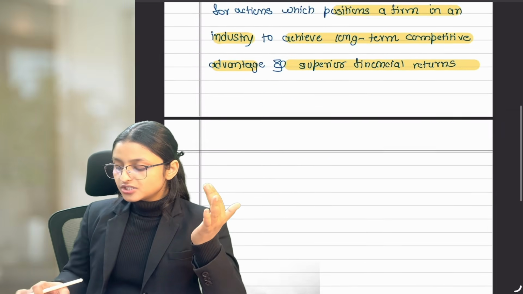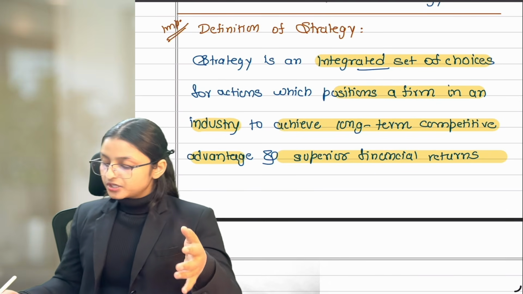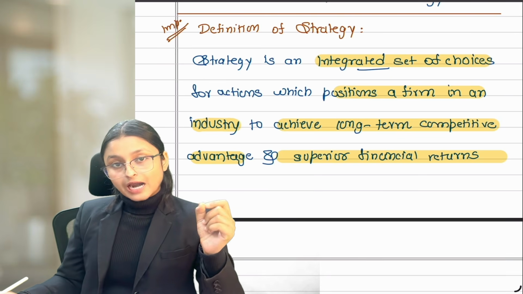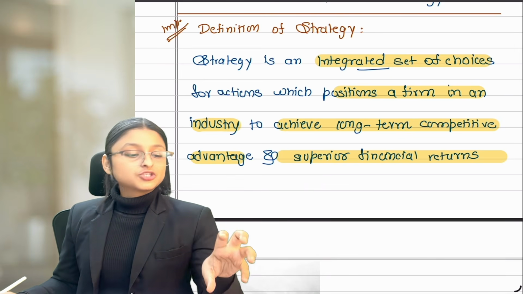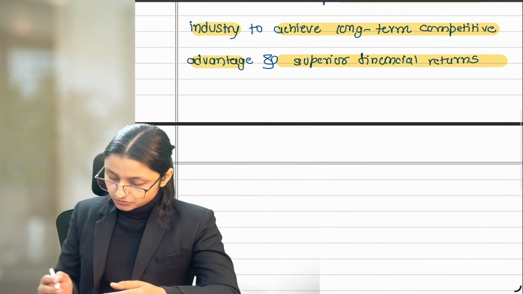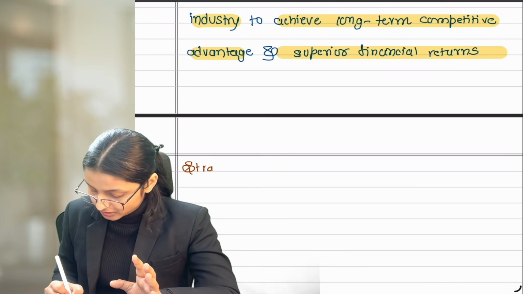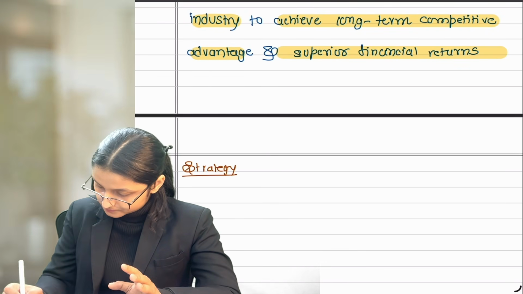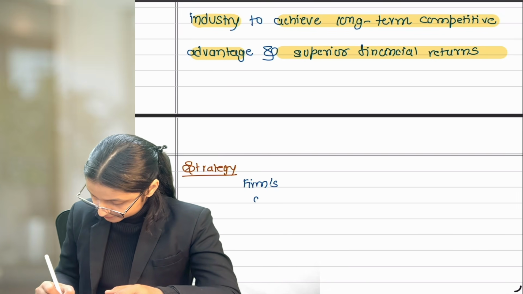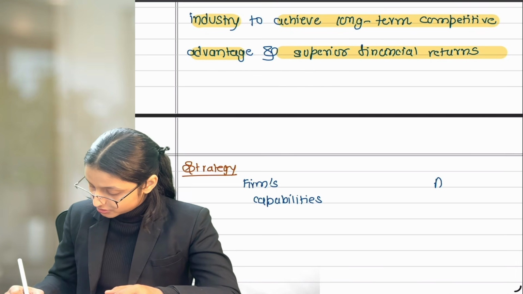Now why is this strategy made? How does strategy help us achieve superior financial return or long-term competitive advantage? So strategy helps us match our firm's capability with the available opportunities. So write it down. I'll explain what this means. Just write it down for now. Strategy matches firm's capabilities with available opportunities.